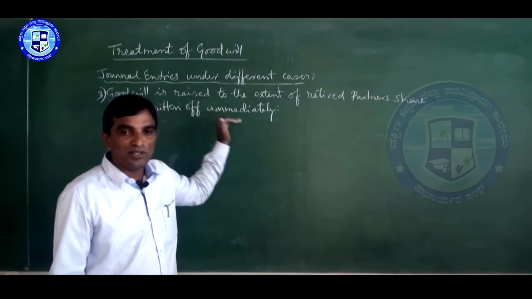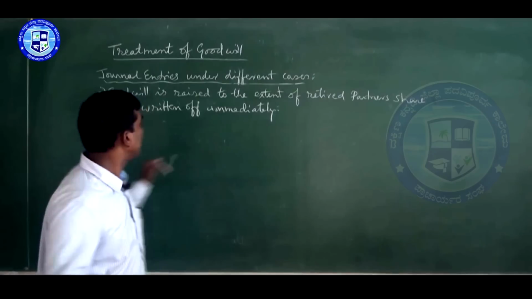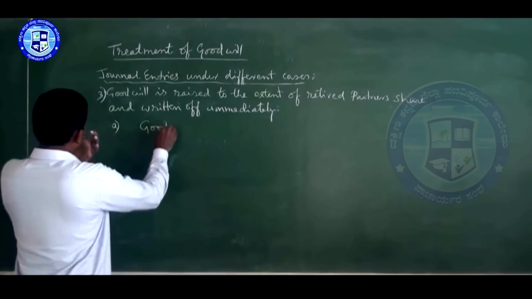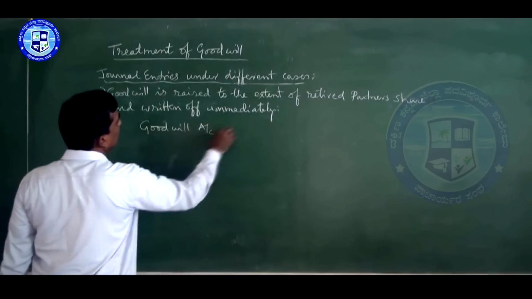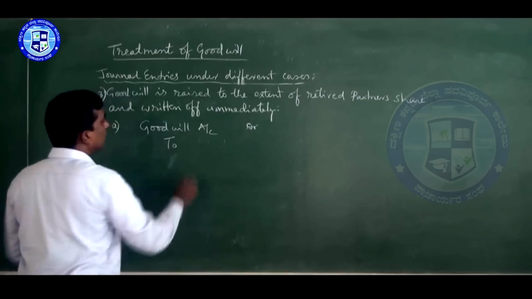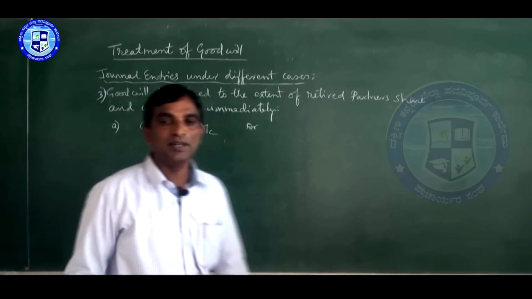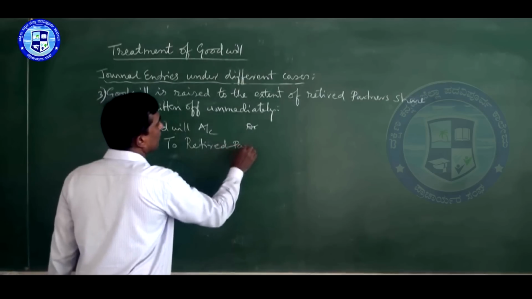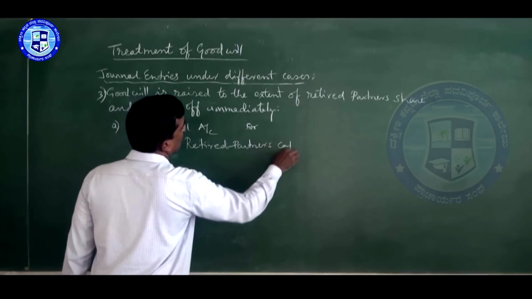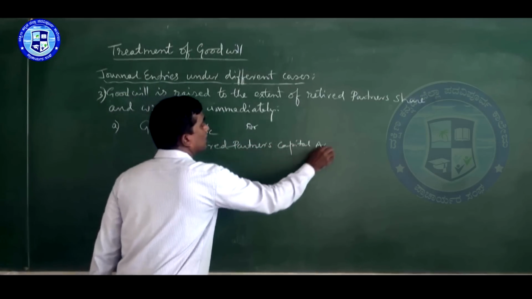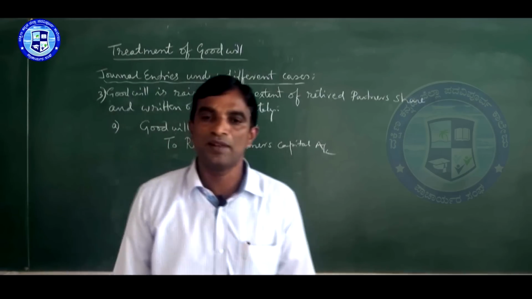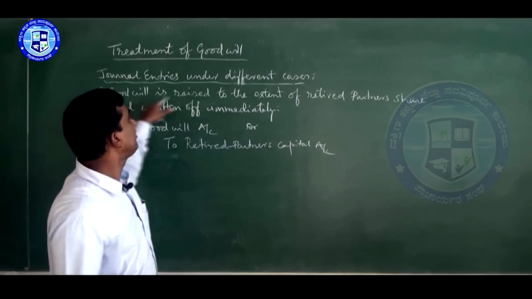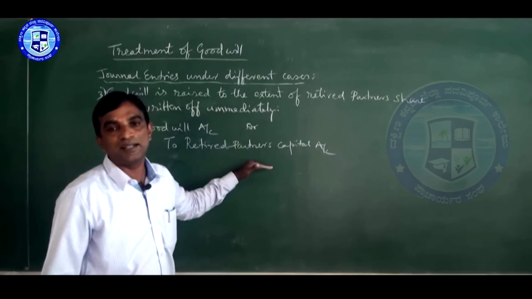So while writing goodwill you should not write the full amount, only the retiring partner's share. Here two entries will come. First entry for raising: goodwill account debit, to whom are we giving? We are giving to the retiring partner. So, to retired partner's capital account, because only that much we are raising. Only that much is the share. The same narration you write: goodwill is raised to the extent of retired partner's share.